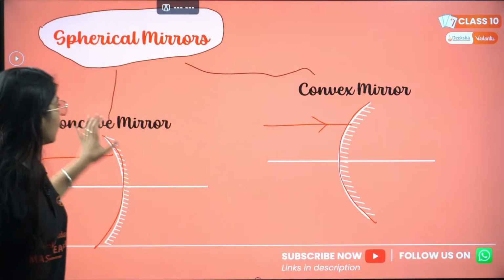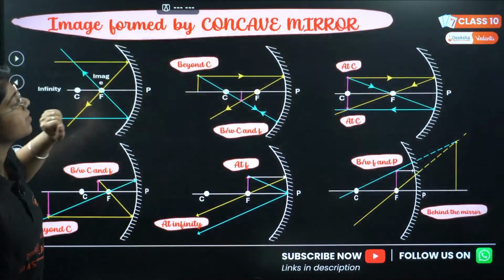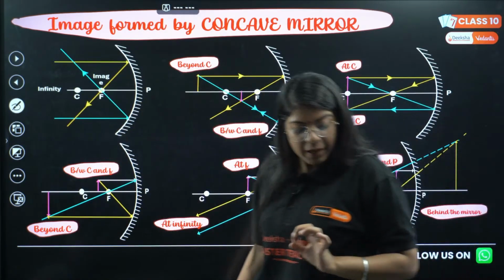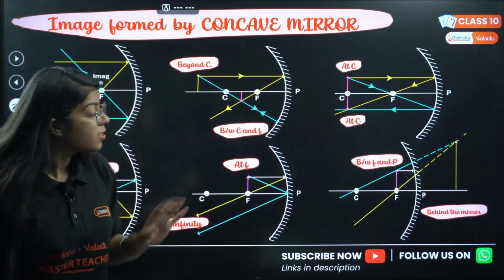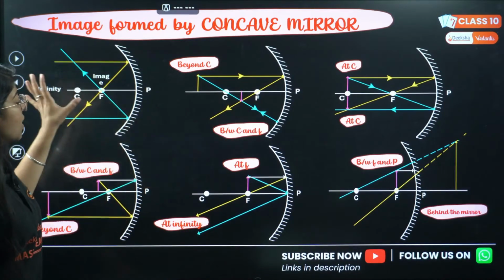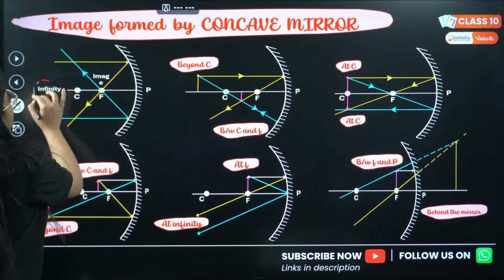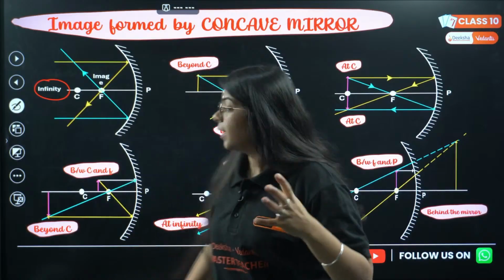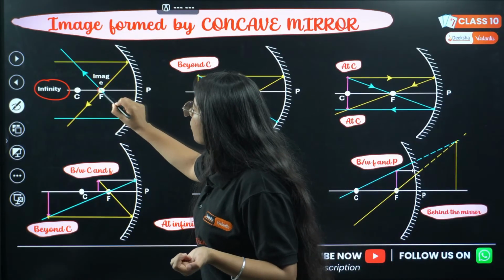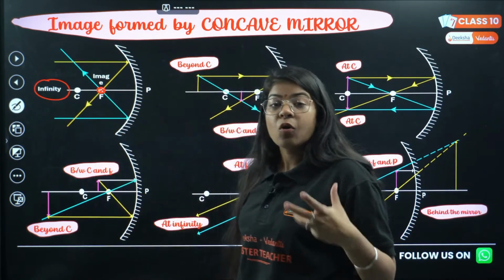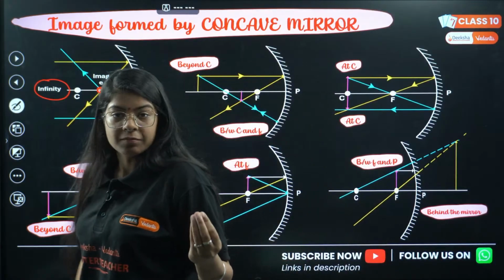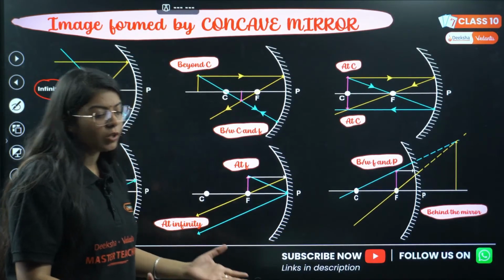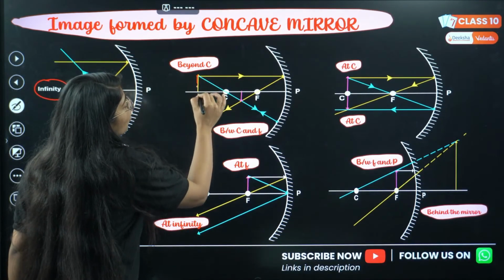Then we'll move on to the images that are formed by a concave mirror, a very, very important topic. Stay focused. So we have 6 cases. First is when the light is coming from infinity, or my object is at infinity. When my object is at infinity, the image will be formed at the focus of the concave mirror. Then I brought my object a little closer to the mirror. Then what happened? It is now beyond C.